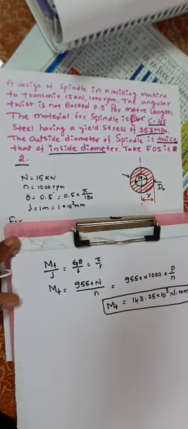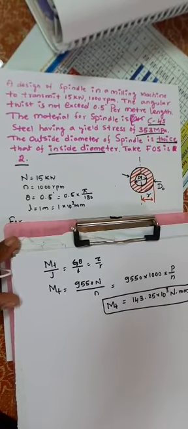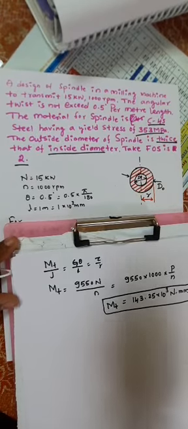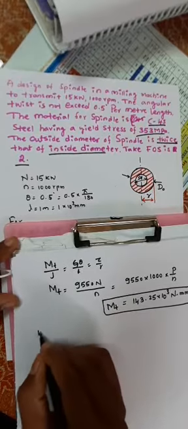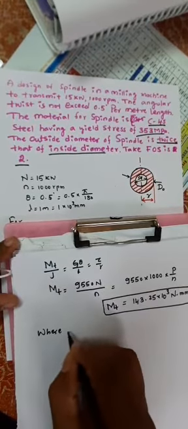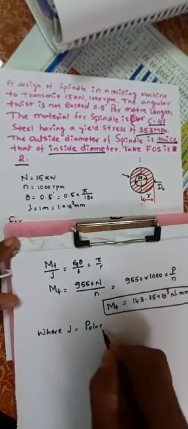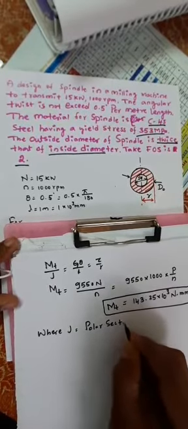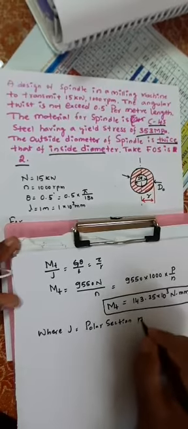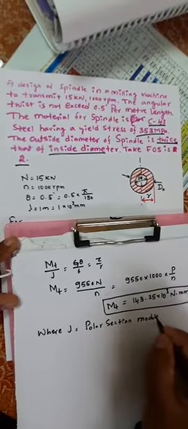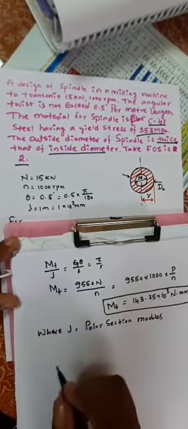So with respect to this problem, next we need to find out the value called J, where J is nothing but the polar moment of inertia, or polar section modulus.